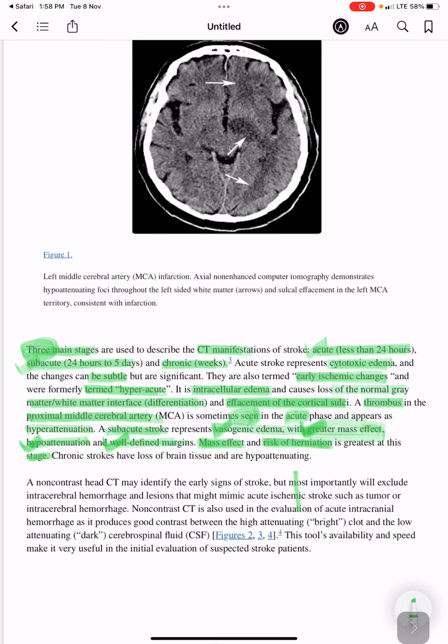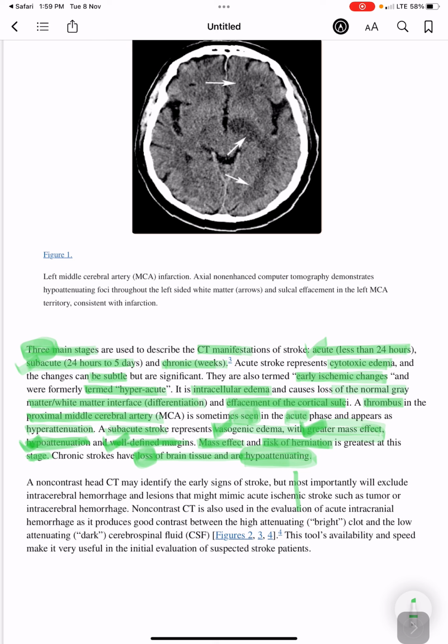Chronic strokes have loss of brain tissue and are hypoattenuating. A thrombus appears as hyperattenuation. Subacute stroke represents vasogenic edema with greater mass effect, hypoattenuation and well-defined margins.